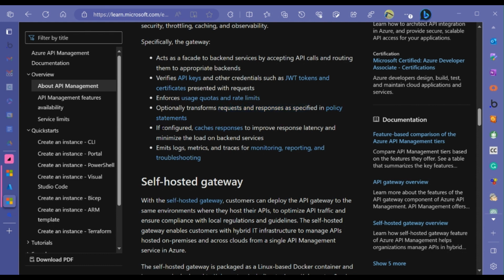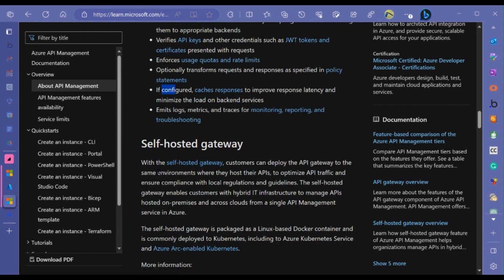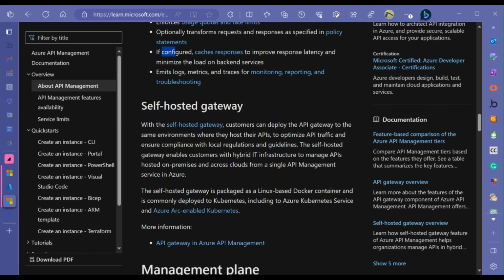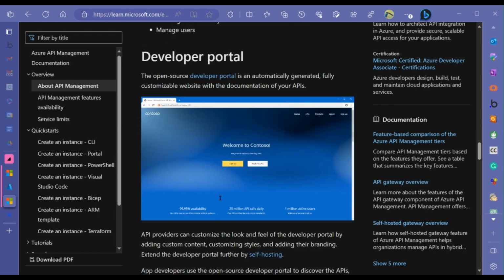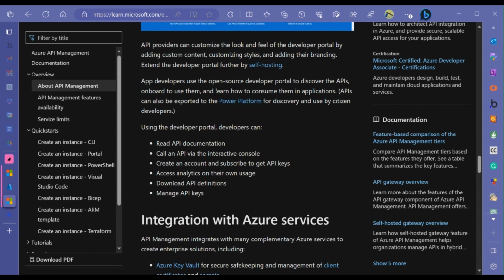Stuff like that. If configured, cache responses to improve the latency and minimize load on the back-end services, emit logs, metrics, monitoring, and self-hosting gateways. Now, I want to be clear about this. This is very important stuff, okay? We're not going to get into this right now. This is the developer portal suite stuff, if we can get that working.